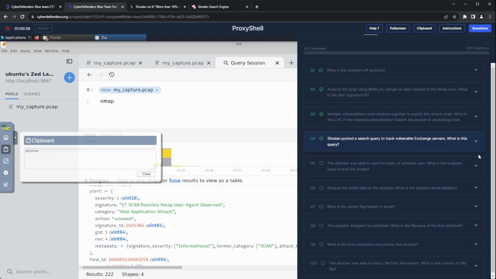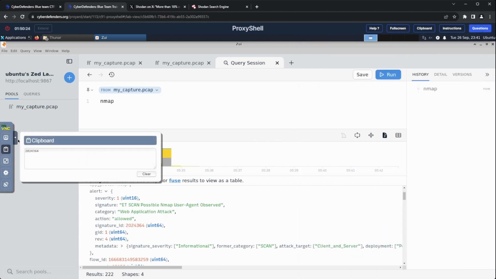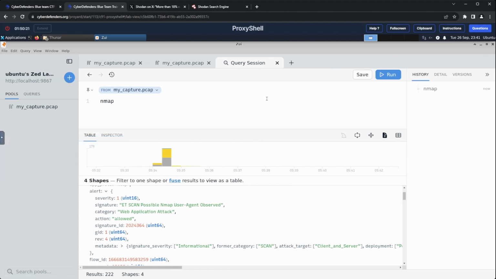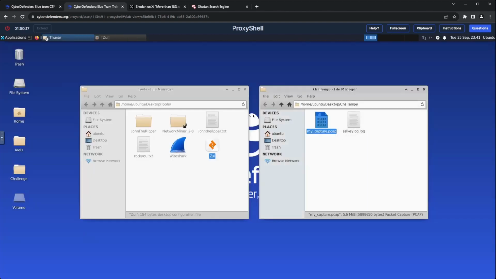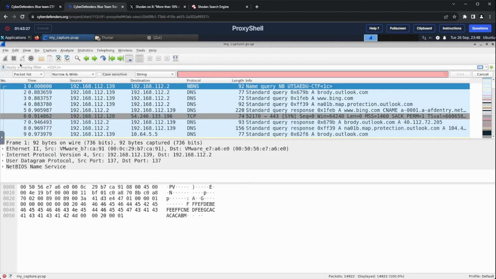Question 5 says, the attacker was able to read the inbox of the A Shawqi user. What is the endpoint used to read the emails? I launched up Wireshark and used the find packet option to search for the given string within all of the captured packets. I tried searching in packet list, then in packet details, and finally in packet bytes, but none yielded any results.